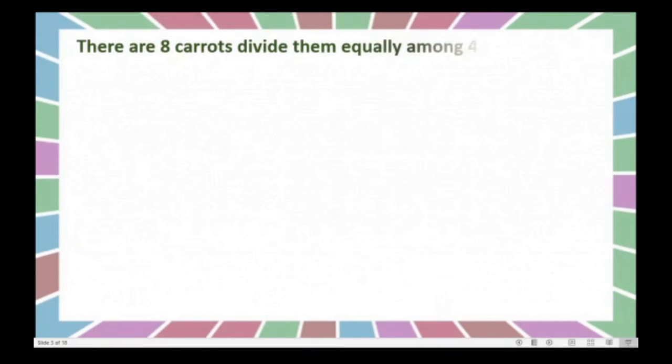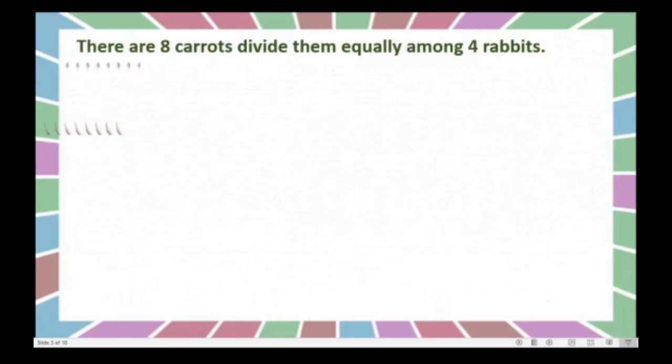Now we will go through some sums. Okay, we will read first. There are 8 carrots. Divide them equally among 4 rabbits. Yes, dear children, there are how many carrots? There are 8 carrots. We have to divide these 8 carrots among 4 rabbits.